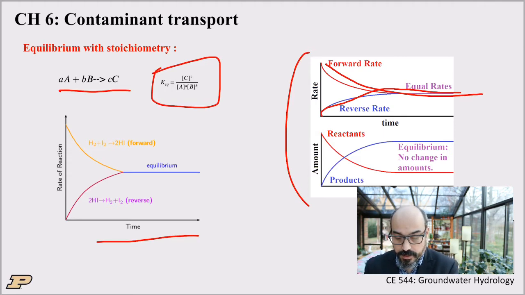Here's the other important aspect: we have some amount of reactants and some amount of products. At steady state or at equilibrium, you can think of equilibrium as a steady state. The net change doesn't exist. Those reactions still proceed, but there's as much to the left as to the right. So there's no net change of reactants or products, and again, the rates to the left and to the right are the same.